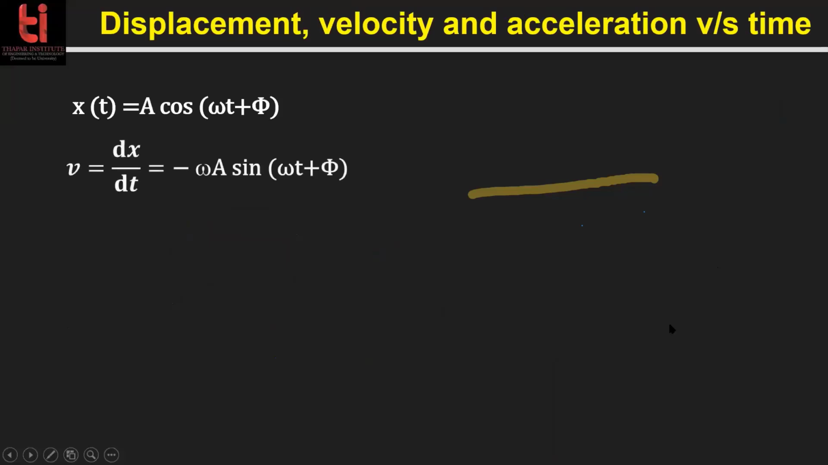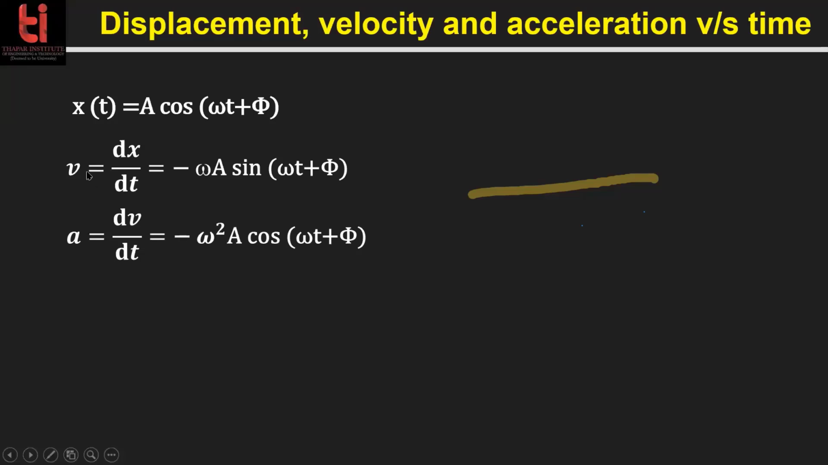So here we have the equation for the position of the particle in simple harmonic motion. If we want its velocity, just differentiate it with respect to time, dx/dt. So we'll get minus omega a sine of something, right? And for acceleration, we differentiate velocity with respect to time. So this will give you minus omega square a cos(omega t plus phi).